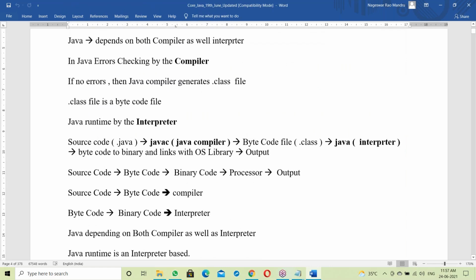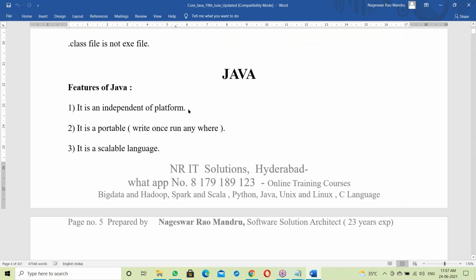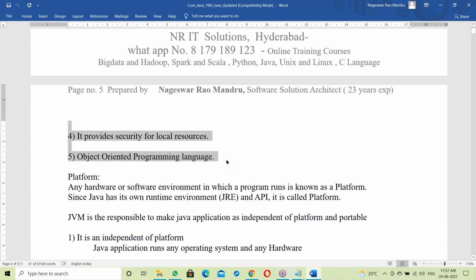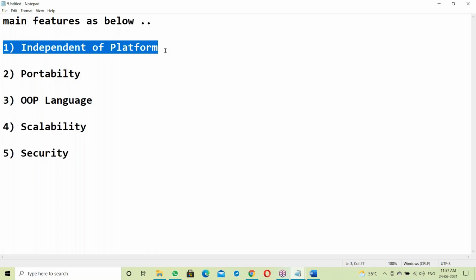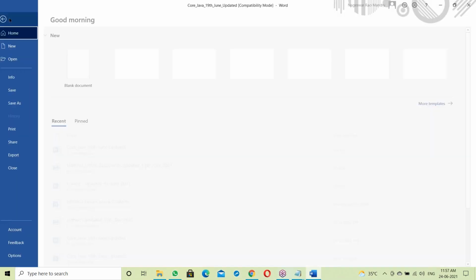Java is independent platform. Independent platform means independent of operating system. This topic we should discuss today: independent platform, portability, OOPs language, scalability, and security. So Java is independent platform. Let us see this.